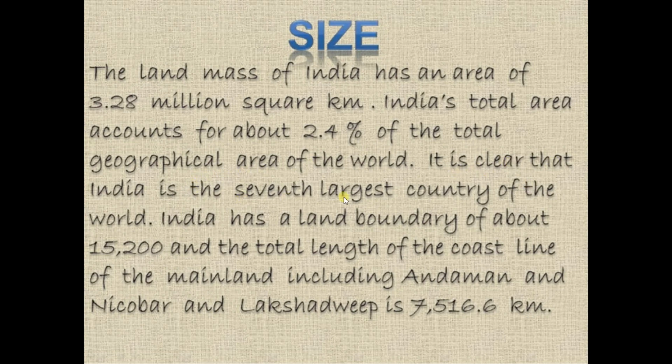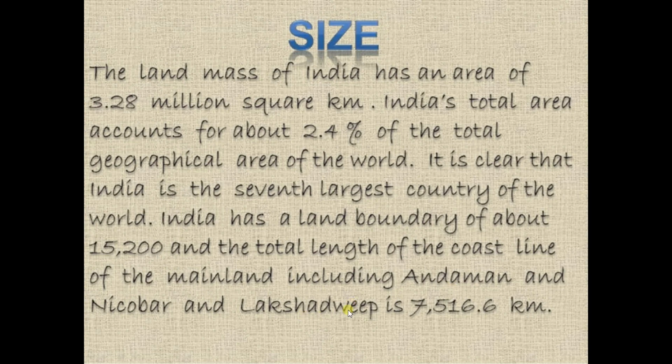It is clear that India is the seventh largest country of the world. Okay, there are 6 countries that are larger than India. So India has the 7th position among the largest countries. India has a land boundary. We have two boundaries. One is the land boundary and the second one is the coastline. Our land boundary is 15,200 kilometers, and the coastline also includes the mainland plus Andaman, Nicobar and Lakshadweep. These are the union territories.